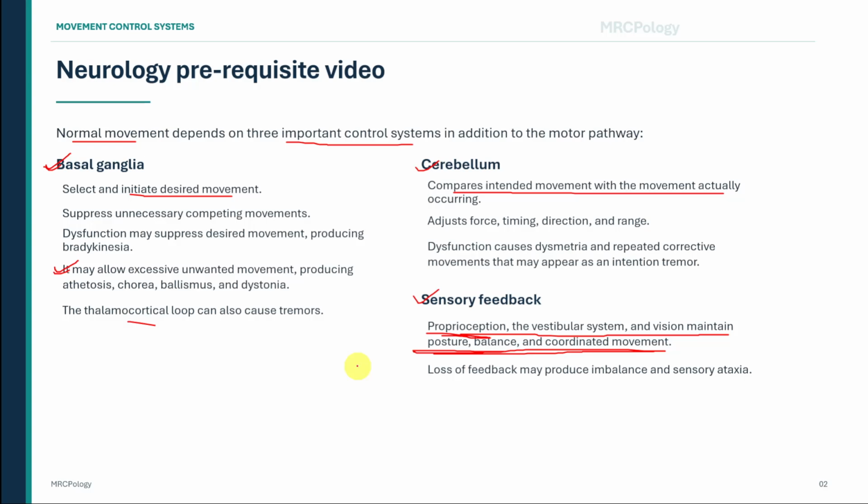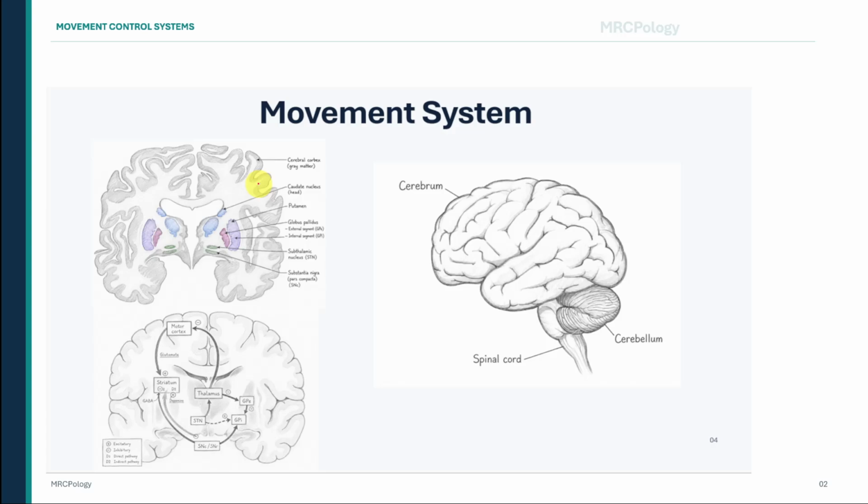The overall message is simple. First, identify whether the movement is reduced, excessive, irregular, sustained, or rhythmic. Then use the character of the movement to decide which control system is most likely to be affected. Let us first understand the basal ganglia.